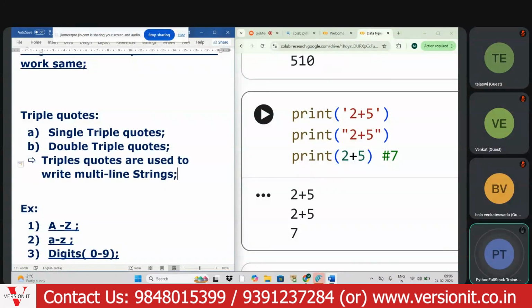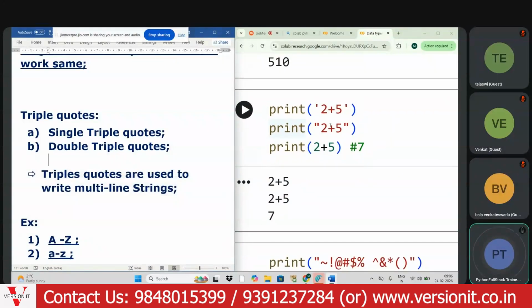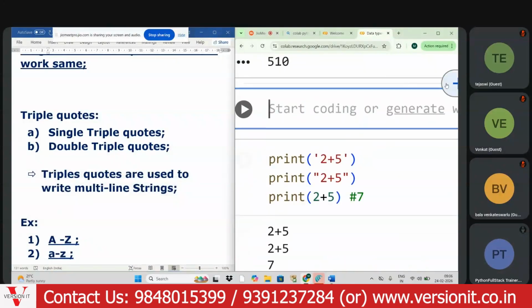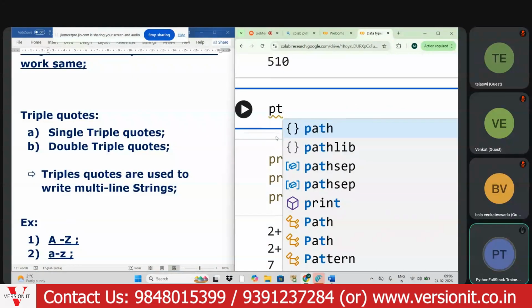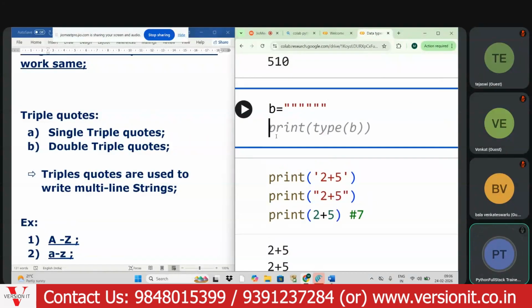Triple quotes are used to write the multi-line string. This is the point you need to observe here. If I write it here, print, I'll take one variable p equals to, and this will be the triple quotes, three quotes.